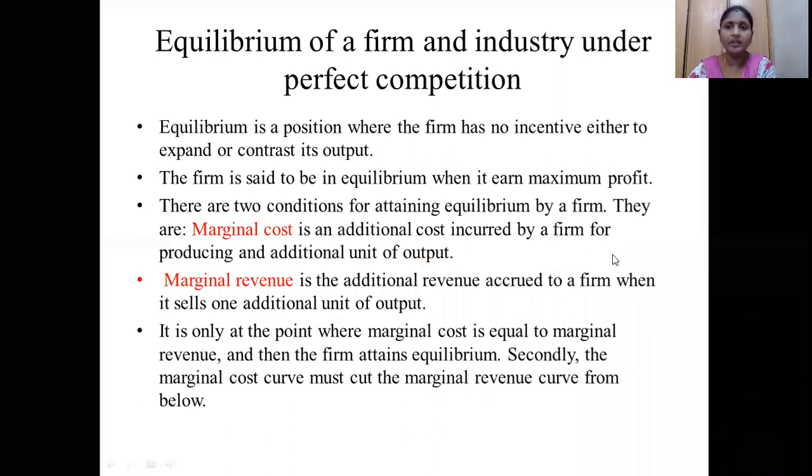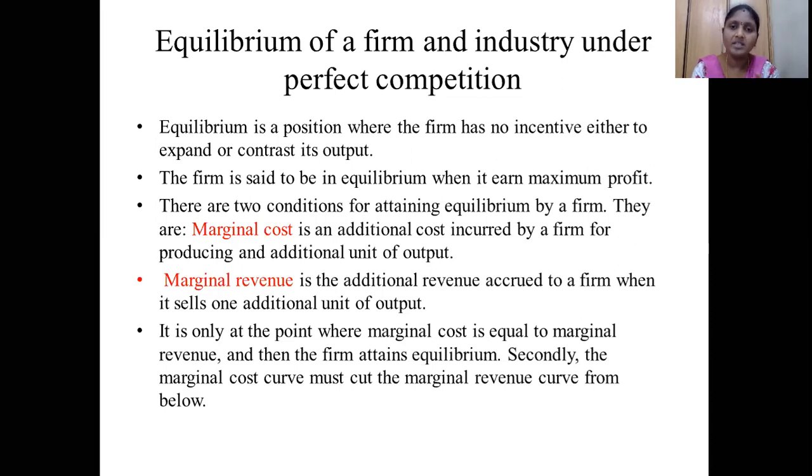Next, we are moving to another topic, that is equilibrium of a firm and industry under perfect competition. Whenever we discuss market structure, basically we have 2 types of competition. One is perfect competition and the other is imperfect competition. Under perfect competition, how can a firm or industry attain equilibrium? What are the conditions? What is meant by equilibrium? Equilibrium is a position where the firm has no incentive either to expand or contract its output.